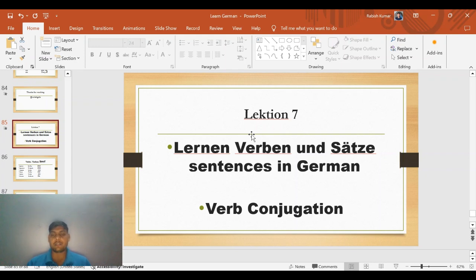In today's lesson, we will learn verbs and making sentences. So let's begin Lektion 7: Lernen, Verben und einfache Sätze in German. It means learn verbs and simple sentences in German. Also, we will learn verb conjugation. So let's begin. Do not get delayed.